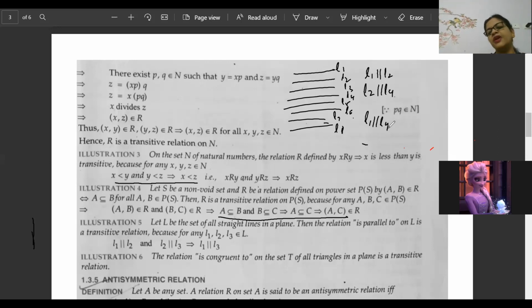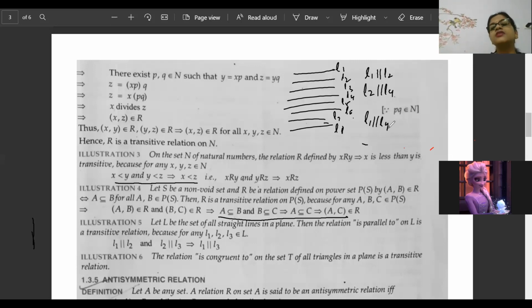Reflexive, symmetric, transitive. Okay, very good, Anish. These three come together, and it is called equivalence. Then your next question will be, Auntie, if any one of the three fails, in case a relation is symmetric and transitive, but it is not reflexive, will it be called equivalence? No.